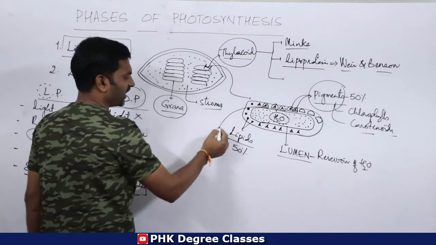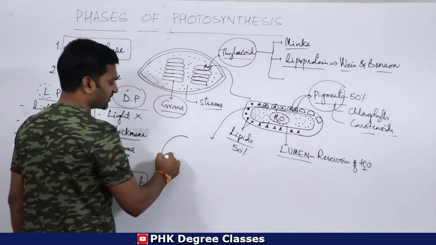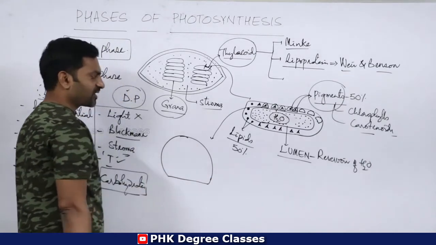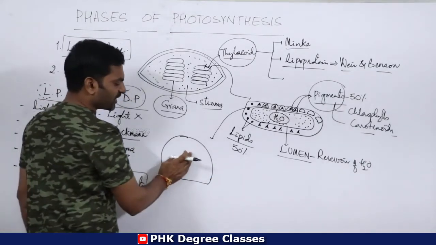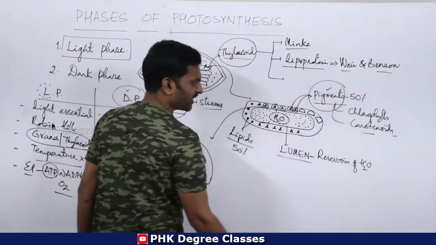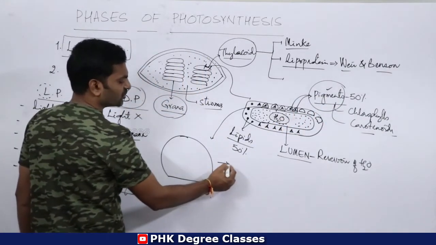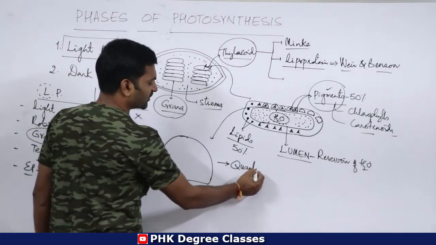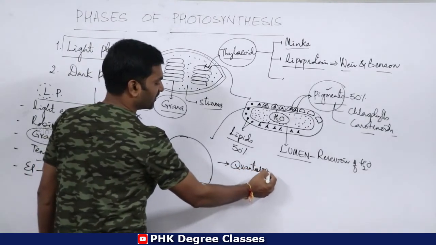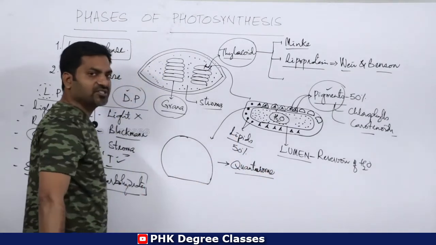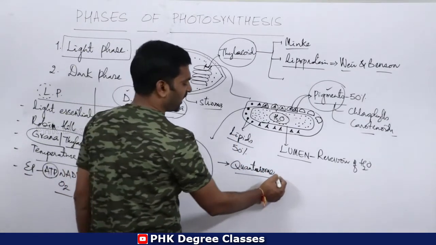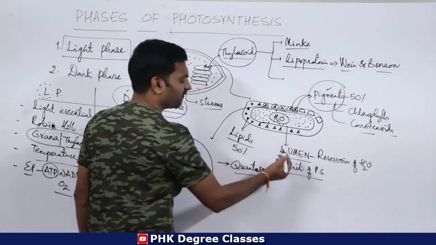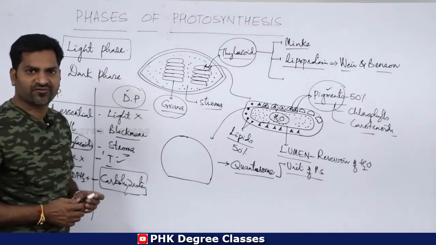Clear? So I isolate one round shaped structure from the thylakoid membrane. This is a round shaped structure. So inside the round shaped structures there are pigments. So every round shaped structure is called as what? Quantosome. Important. Quantosome. Okay, so quantosome is considered as the unit of photosynthesis. The unit of photosynthesis. Why is it called the unit of photosynthesis?